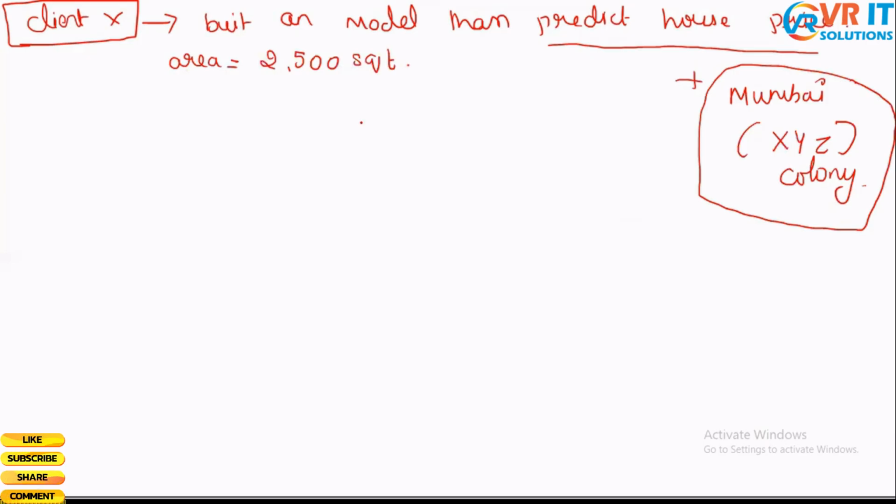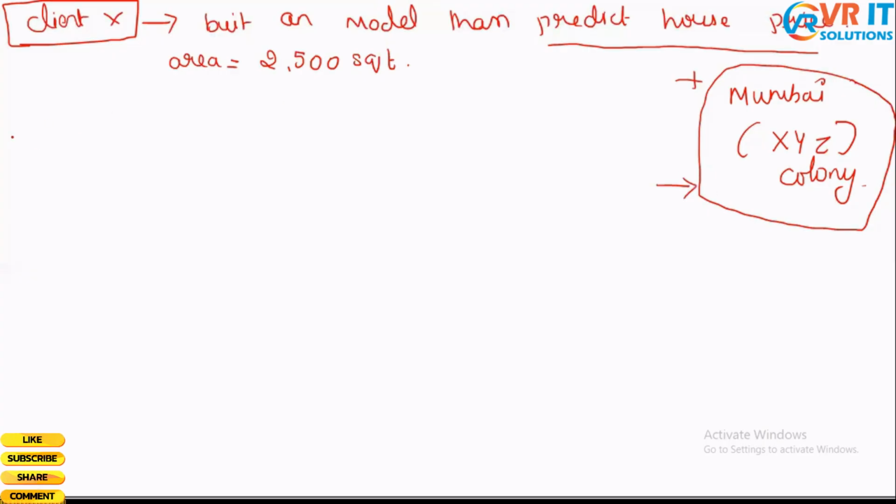So this is the requirement which the client will be providing you. He wants us to predict the price of a house wherein the area is given as 2,500 and the locality is some XYZ colony.